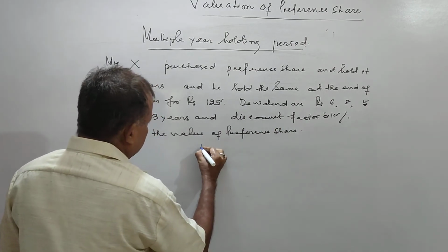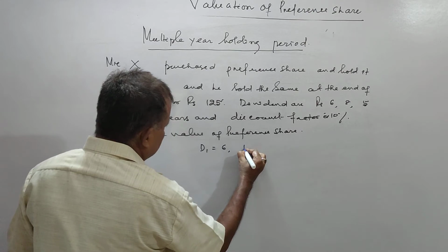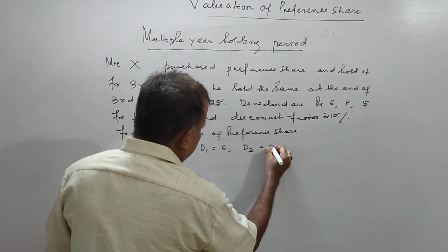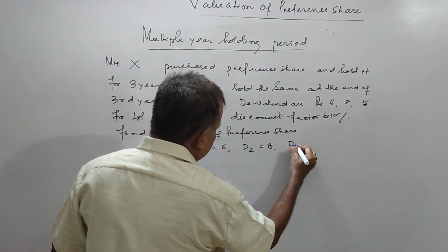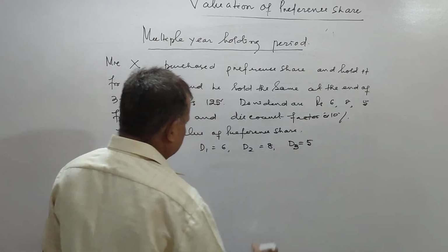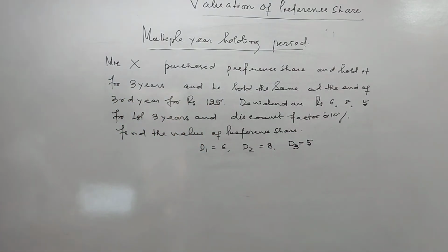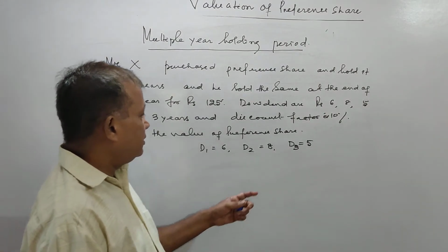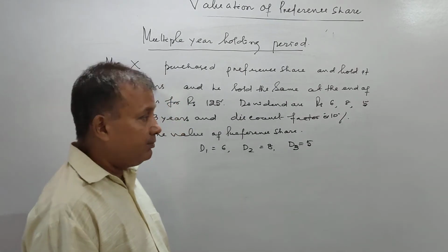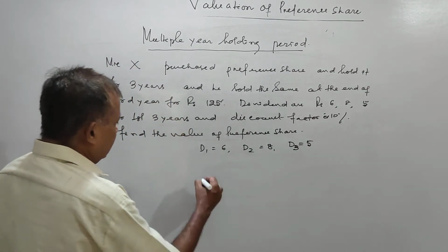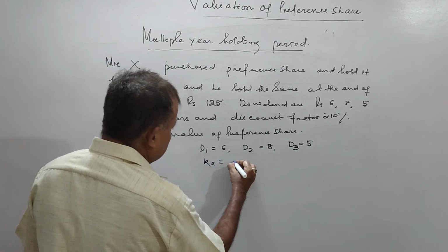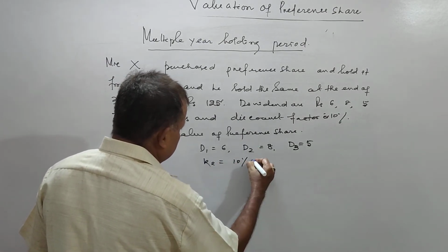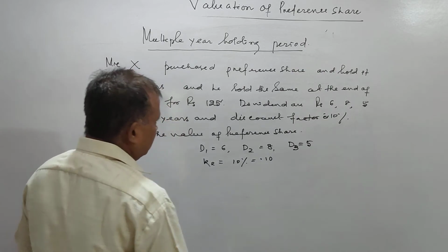The first year dividend is 6, the second year dividend is 8, the third year dividend is 5, and KE, the cost of equity of the preference share, is 0.10.